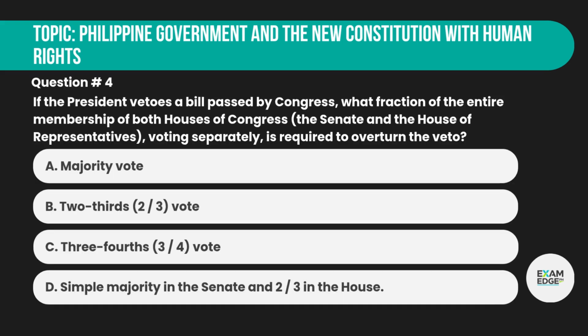Question number 4. If the President vetoes a bill passed by Congress, what fraction of the entire membership of both houses of Congress, the Senate and the House of Representatives, voting separately, is required to overturn the veto? A. Majority vote. B. 2/3 vote. C. 3/4 vote. D. Simple majority in the Senate and 2/3 in the House.